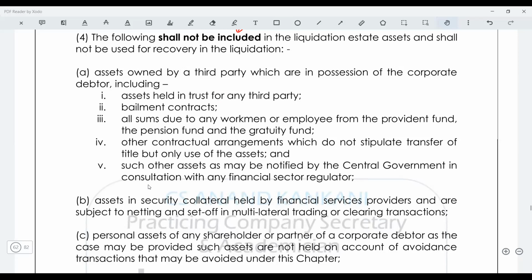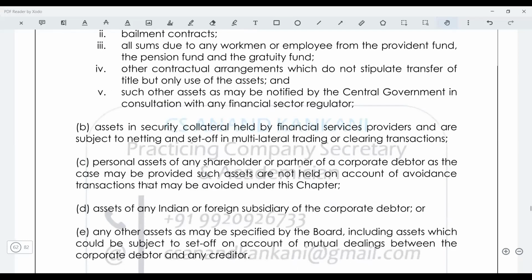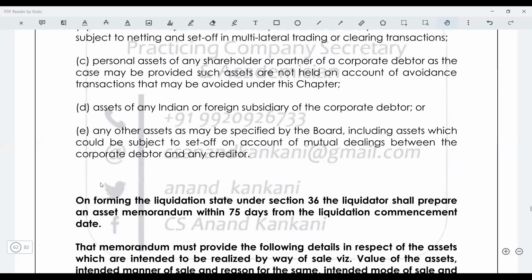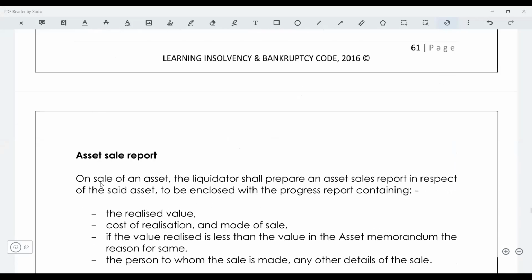Then assets which are in security collateral held by the financial creditor, right? Then personal assets of the shareholder, assets of any Indian or foreign subsidiary. So basically the assets of a subsidiary will also not be part of the liquidation estate. The securities, your shares which you hold in the subsidiary company will be there, but not the assets of the subsidiary company. So again, the shareholders are the joint owners, but they are not individual owners of the assets of the company, right? The assets still belong to the company. So this is there. So this I have again made into a list.